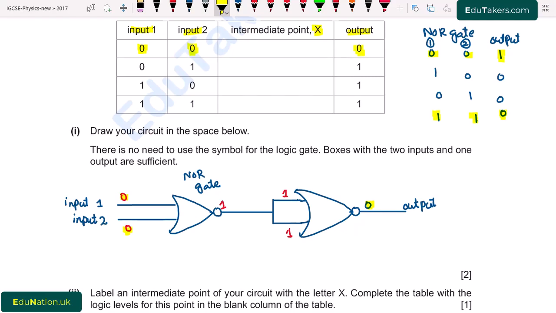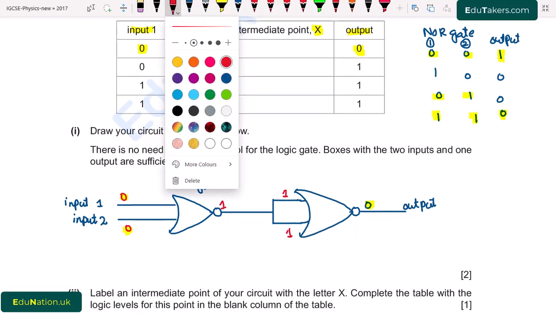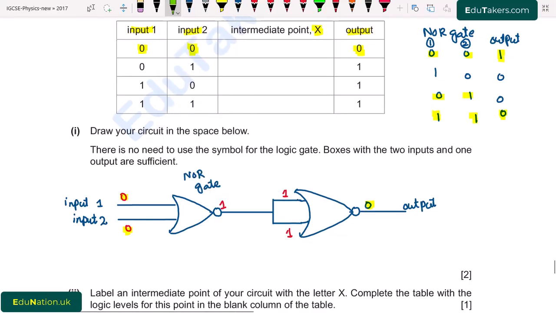Now I consider other case like 0, 1. If I consider that this input is 0 and it is 1, so when this 0 and 1 combines through the NOR gate, then it gives 0 output.